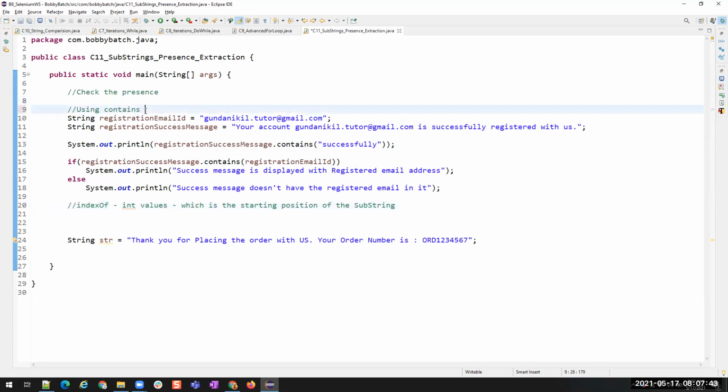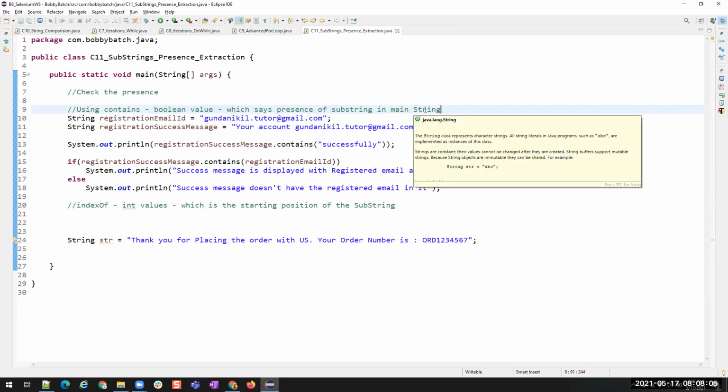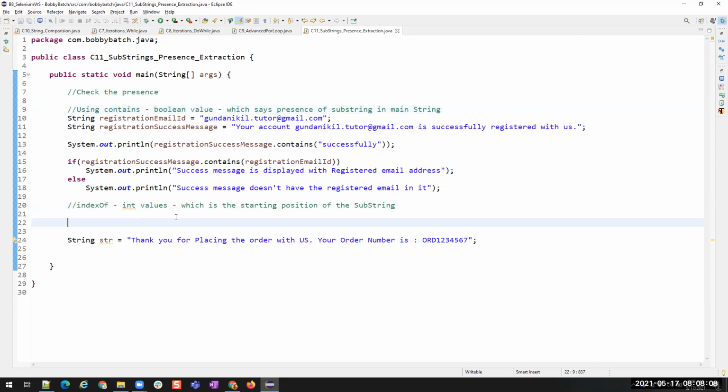Contains is going to return a Boolean value, which says whether the substring is in the main string. So if it is present, it returns true. If it is not present, it is false.